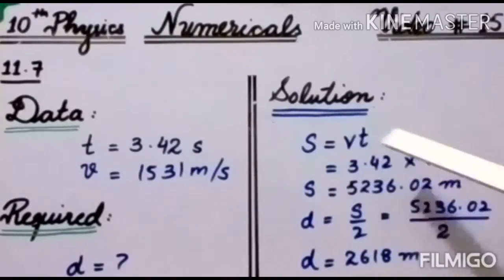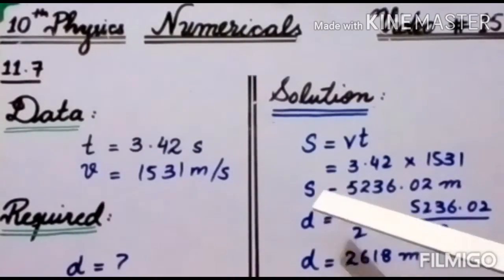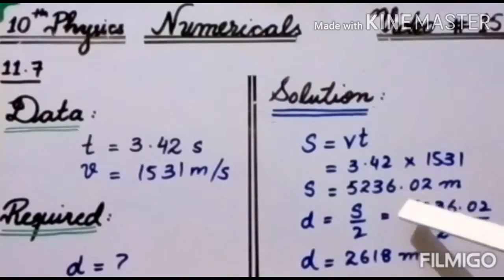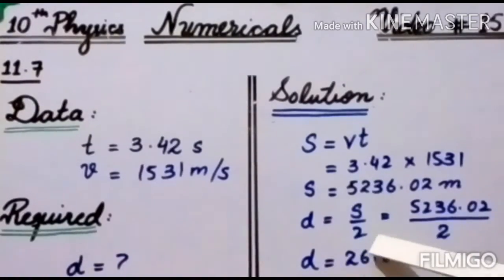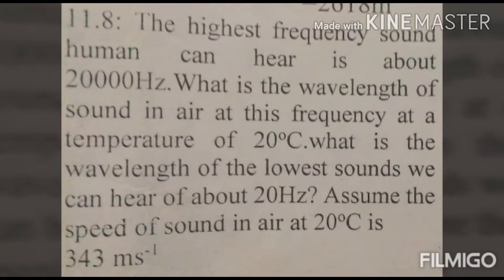According to the formula, S is equal to Vt. The distance will be 5236.02 meters. You can verify it by calculating. And the depth of the ocean will be half of the distance traveled by the sound wave, and it will be 2618 meters.